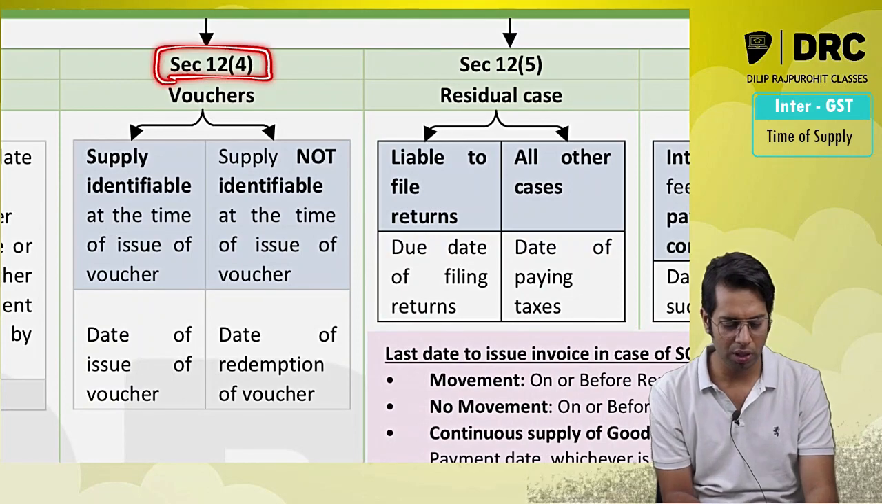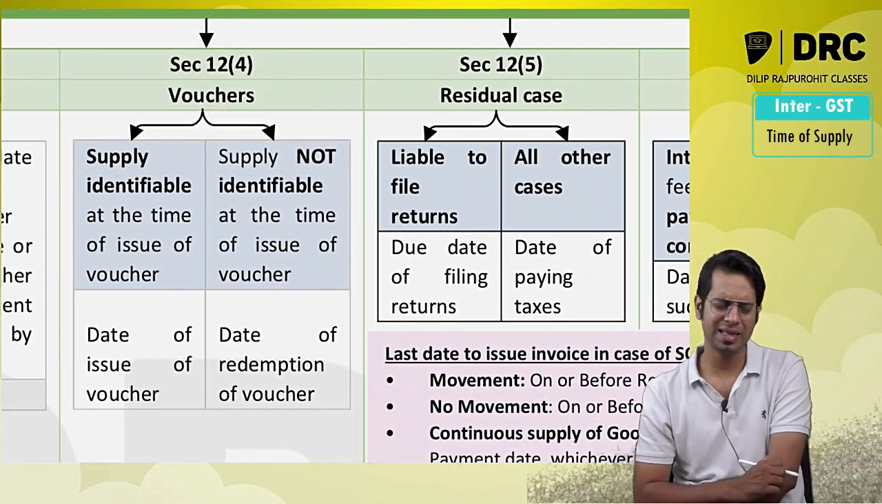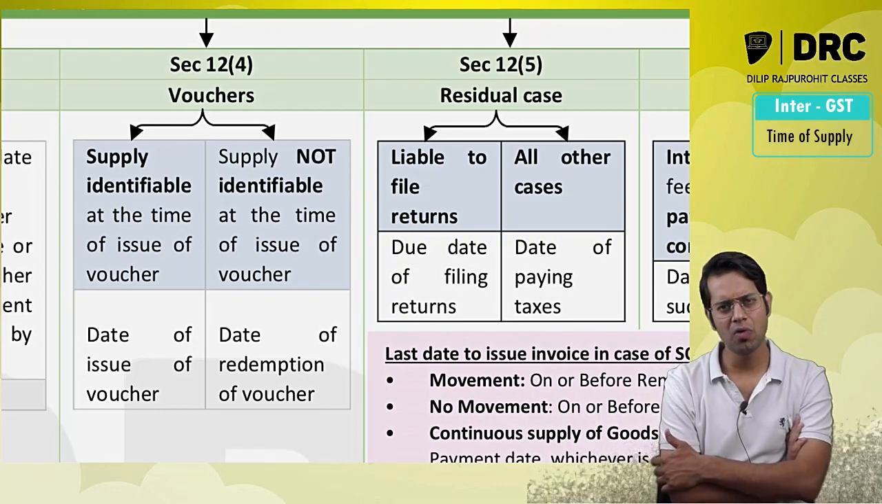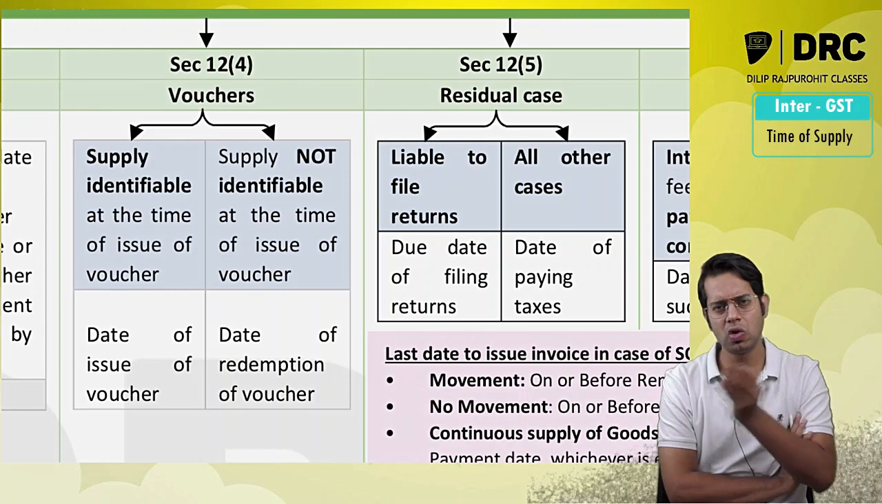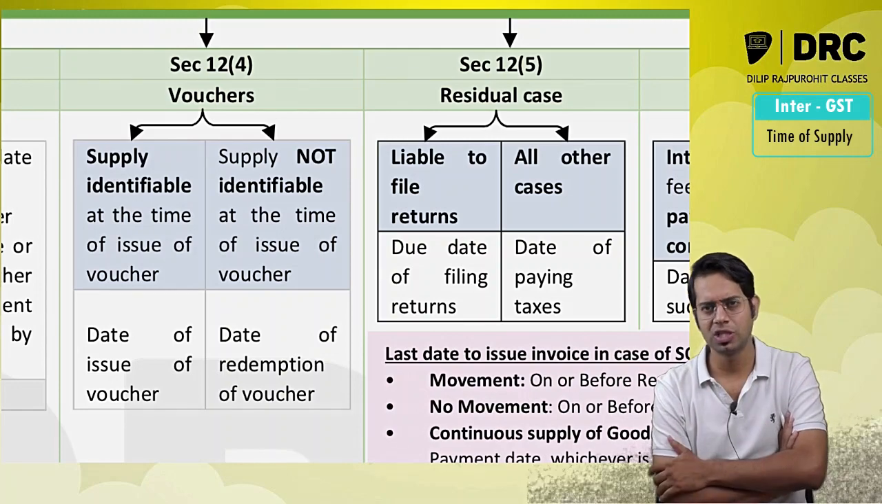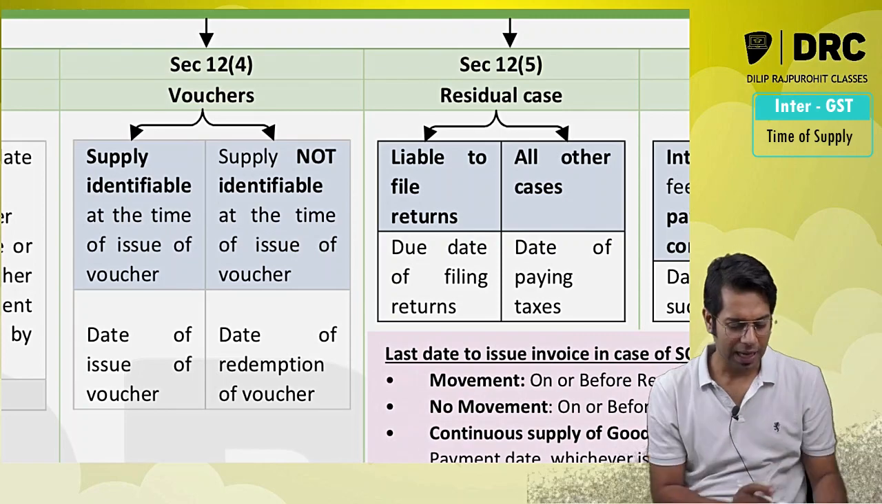Section 12 subsection 4, in case of vouchers, what will happen, sir? In case of vouchers, there is a possibility that the supply of goods is made by you based on the vouchers, or that the voucher is given to you and based on that voucher you are going to purchase the products. So in case of vouchers, what is the time of supply, sir?